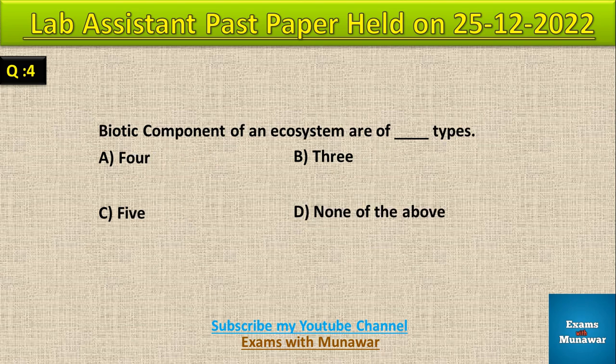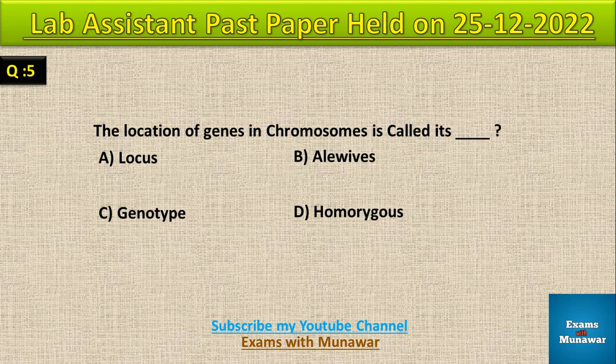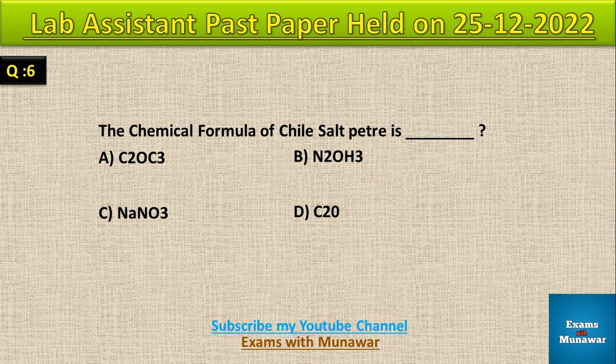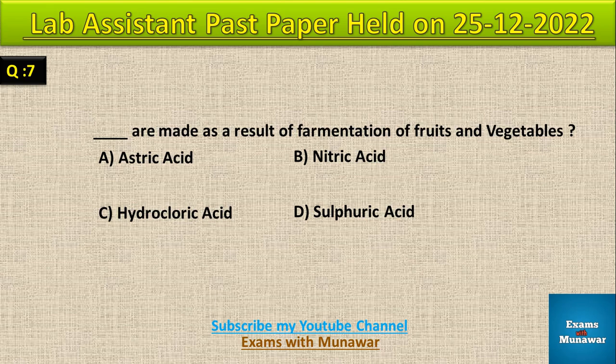Question number 4, biotic component of an ecosystem are of dash types. Correct answer B, 3. Question number 5, the location of genes in chromosomes is called its dash. Correct answer A, locus. Question number 6, the chemical formula of Chile saltpeter is dash. Correct answer C, NaNO3. Question number 7, dash are made as a result of fermentation of fruits and vegetables. Correct answer A, acetic acid.